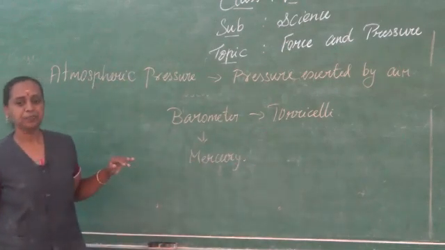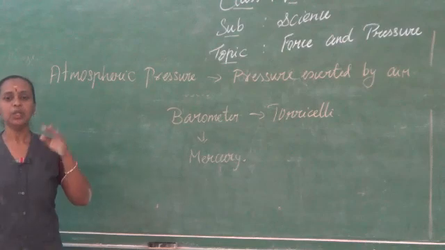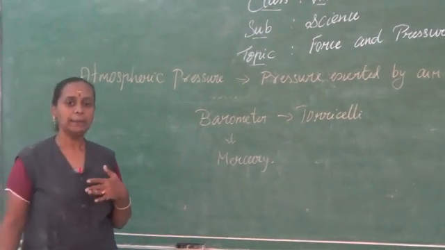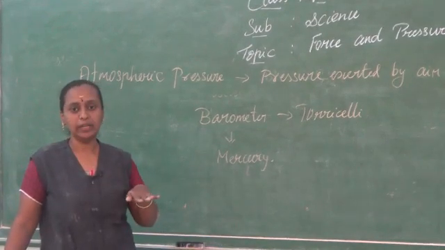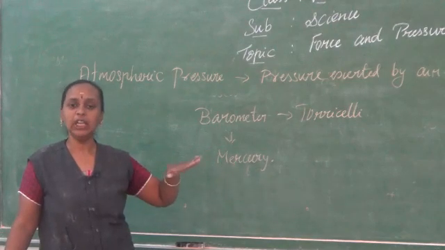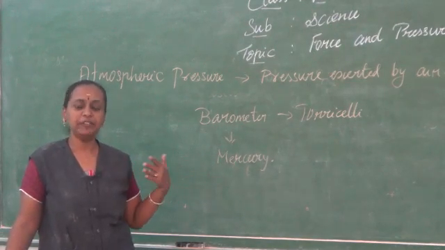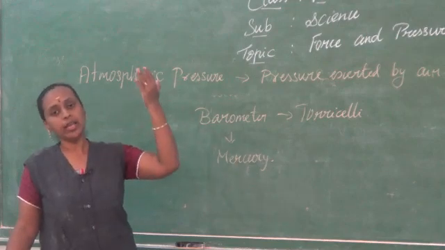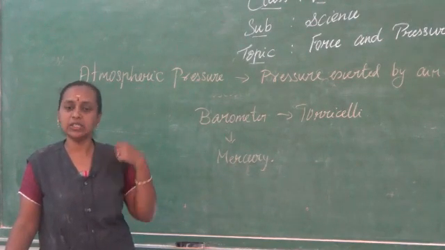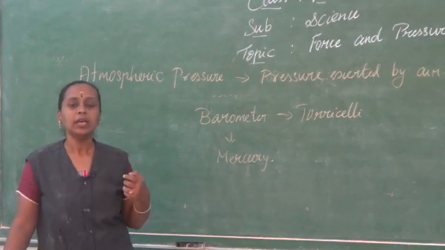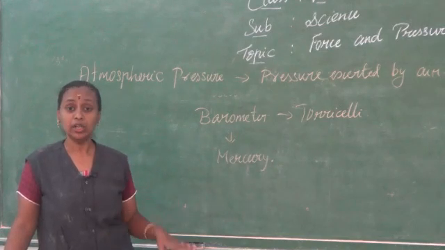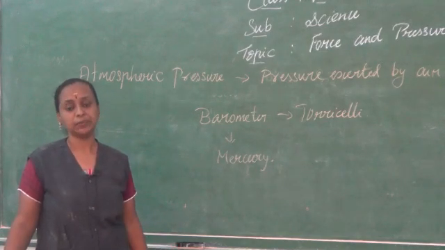And when you go to higher altitudes you feel suffocation because the atmospheric pressure is very low. When we are on the ground level, the pressure inside our body and the air outside will be equal. There won't be any change, so it is easy to breathe. But when you go to higher altitudes, to hill stations, you can see people climbing high mountains with oxygen cylinders, because the atmospheric pressure is lower at higher altitudes than in the normal plain region. That's the reason.